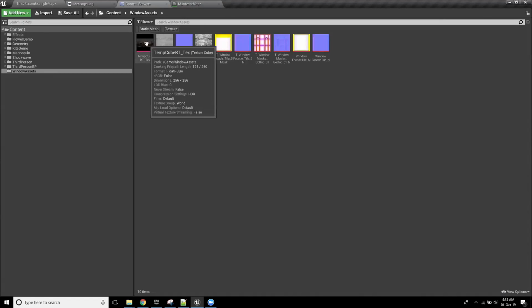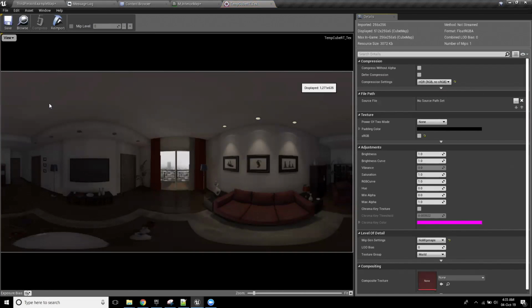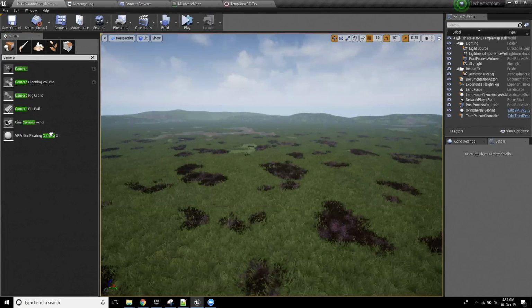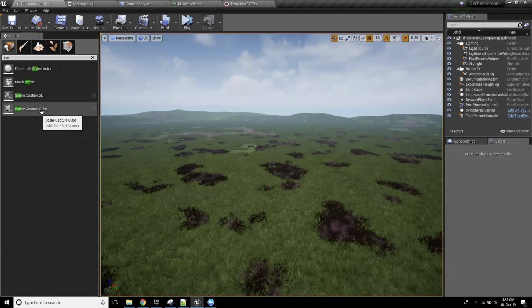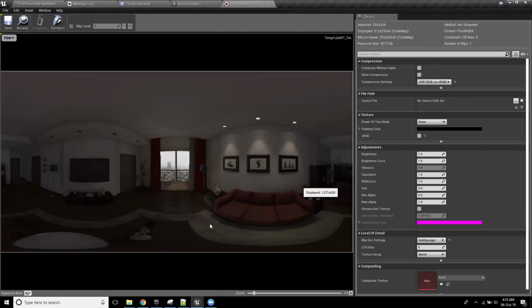Now, a cube map is, I'll open this asset up. So a cube map looks like this, okay? To create this, I literally opened up the realistic rendering demo. It's available from the Learn tab, so you can just pull this down yourself. All I did was grab a scene capture cube, which takes a 3D photo for you. I saved that out as an asset, and that generates this for me.